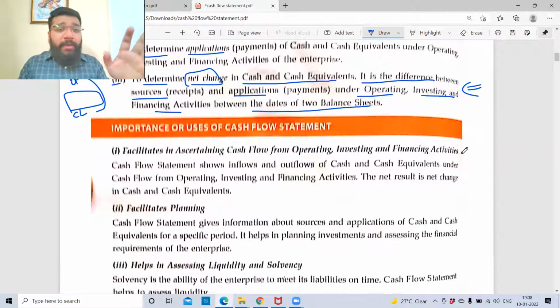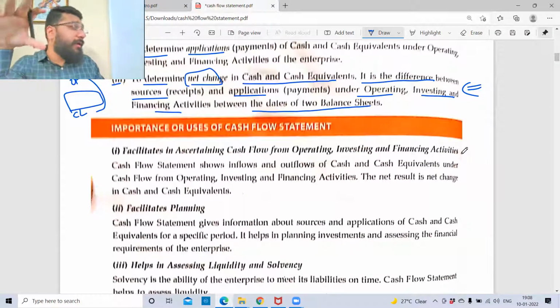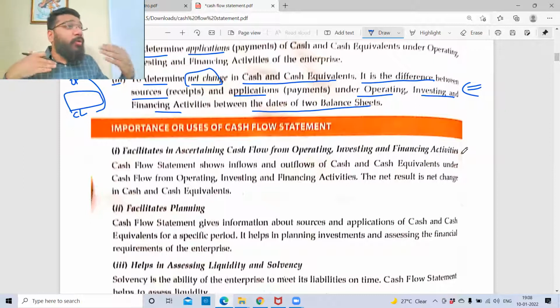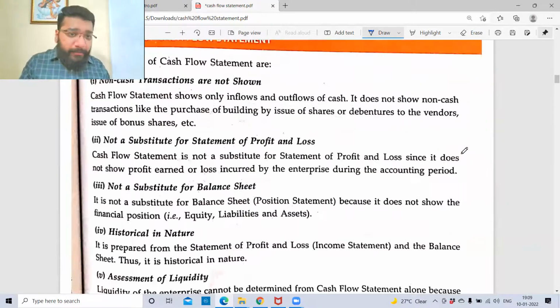Now, guys, they've given multiple theory points: what is the importance of using cash flow, what are the limitations, and so on. I would not do this now. I believe this theory is something you should read after you do the entire chapter, because by then you would have understood what is what. Then you'll be able to relate to what they're trying to say. Since you don't have any idea about what cash flow is, even if I read it, it will be just plain reading and nothing will get into your head. So I'm skipping the theory part and moving to the main concept.